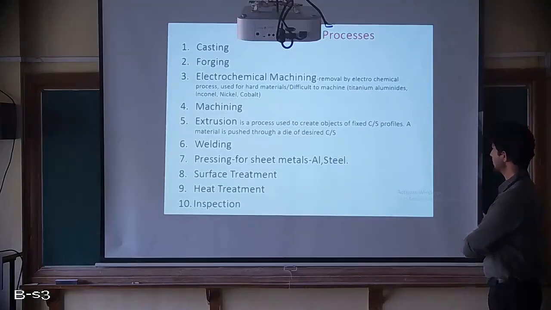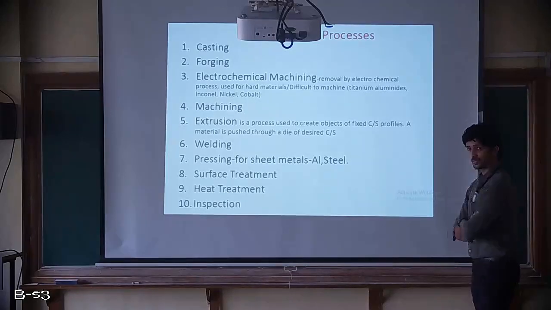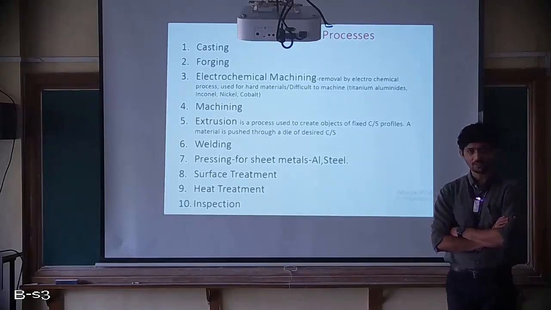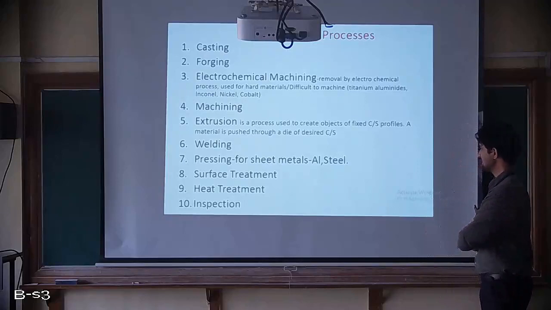Now pressing for sheet metals. Pressing is again for cowlings and all, which is for aluminium, steel. Then surface treatment, which is required for all the components of a gas turbine engine. Surface treatment is required. Then heat treatment.